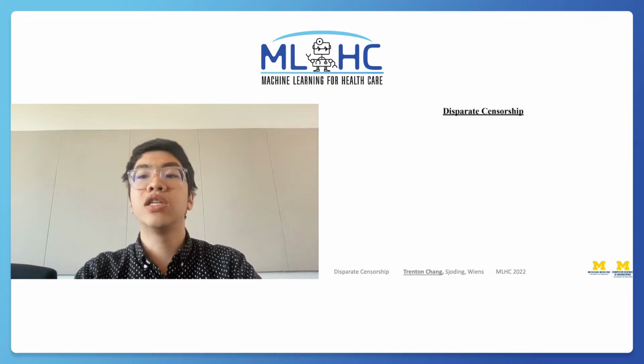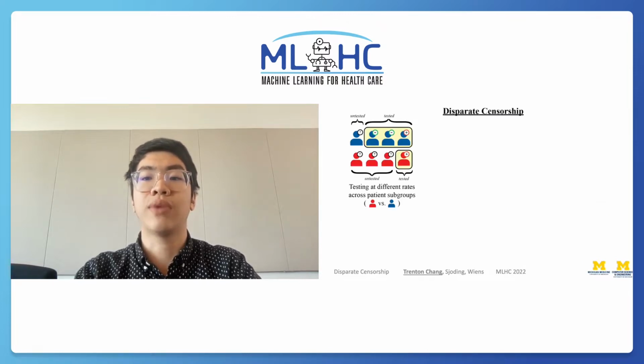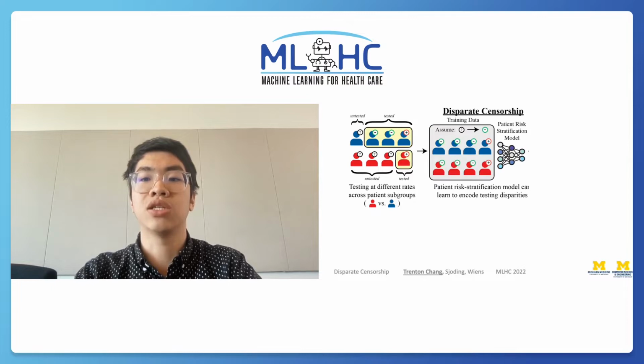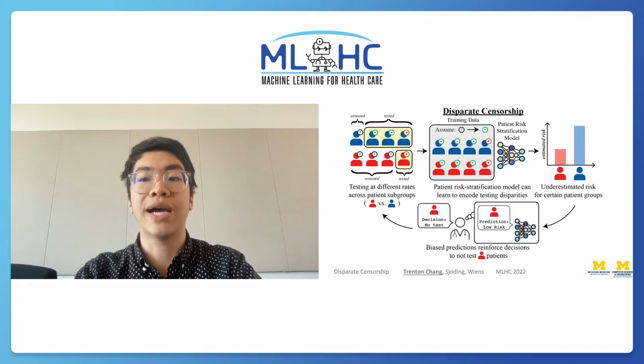In summary, different patient groups might get tested at different rates. When we assume that untested patients are negative, patient risk stratification models may learn to encode testing disparities. This can lead to risk underestimates for certain patient groups, and such biased predictions can reinforce decisions to not test patients with underestimated risk, perpetuating this problem.